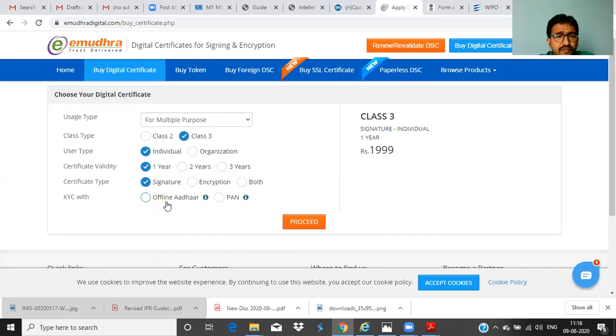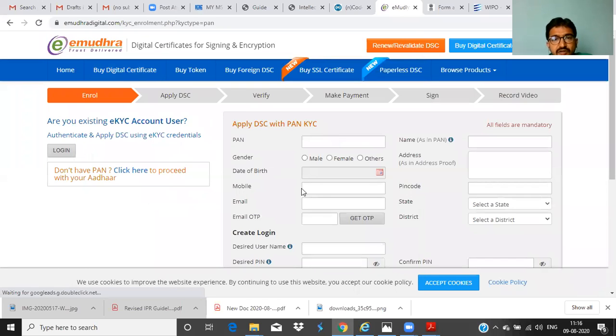Now, if you have offline Aadhaar or a PAN card number, you can click on PAN card. If you have offline Aadhaar XML, they tell you how to generate the XML, and the steps are neatly mentioned. If you have a PAN card, just click on proceed and enter your PAN number, gender, date of birth, mobile number, email, and get the OTP.